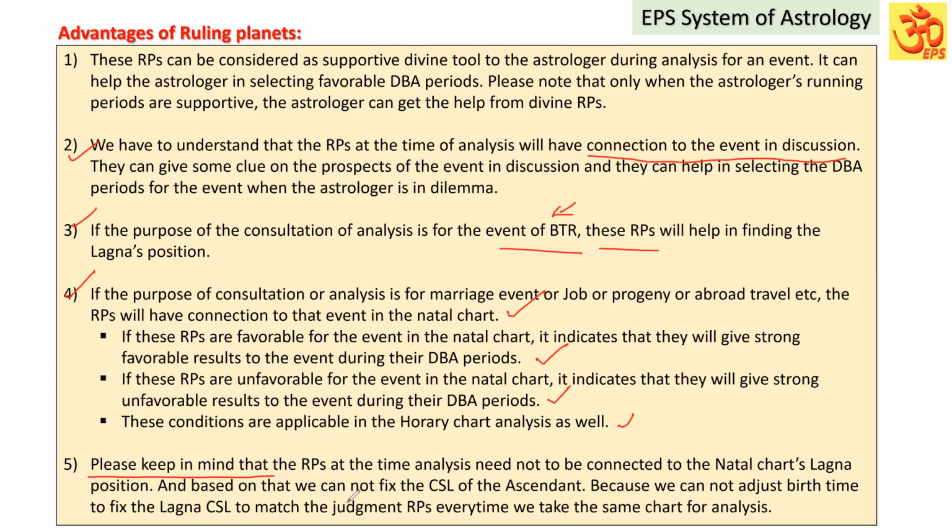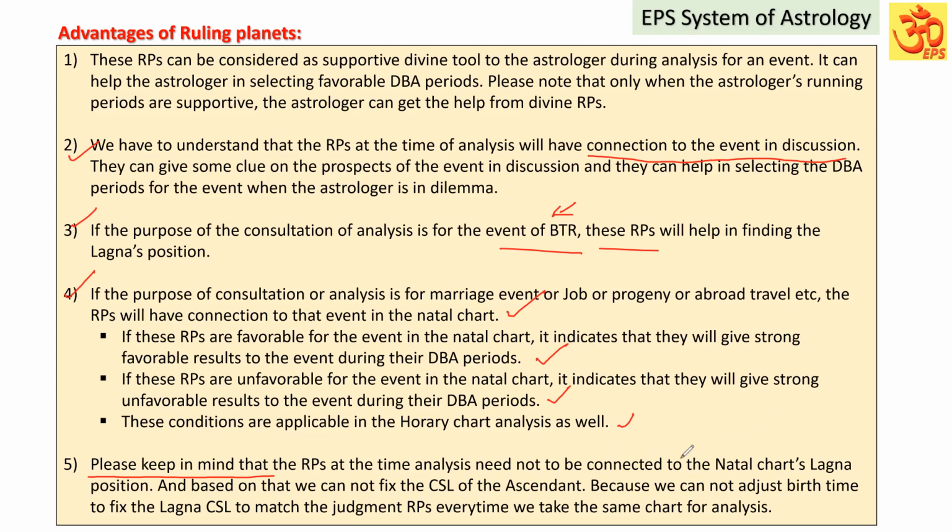Based on that, we cannot fix the cuspal sublord, cuspal sub-sublord or star lord of the ascendant, because we cannot adjust the birth time to fix the Lagna cuspal sublord to match the judgment ruling planets every time we take the same chart for analysis. Suppose when we take a chart today, we'll have some ruling planets. So ruling planets should connect to the Lagna rulers.